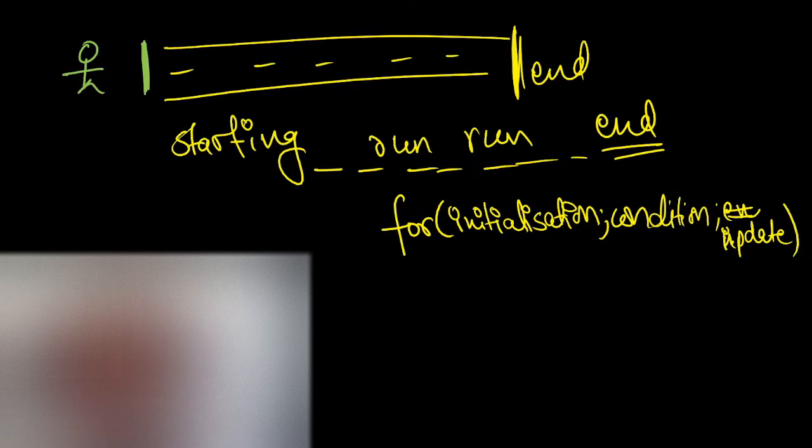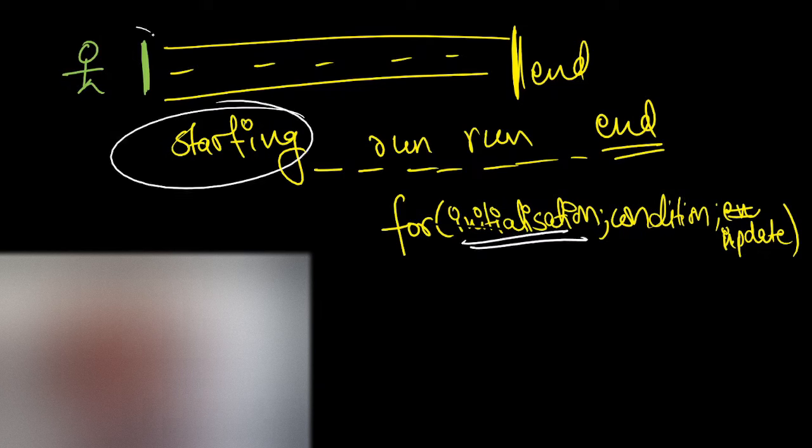Now let's correlate them with the real world example that I have shown to you. Initialization simply means we are just starting the race. I need to know where the race has begun. So initialization is the starting point of the race. This is the person who is getting ready on the knees, about to start the race. Condition means where I am. Am I in the middle of the track or am I at the end of the track where I have to stop? The person will keep checking, am I in the middle of the track or at the end of the track? Where am I? That's the condition checking.